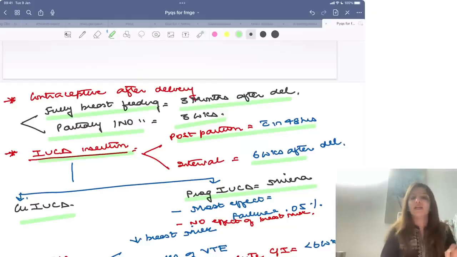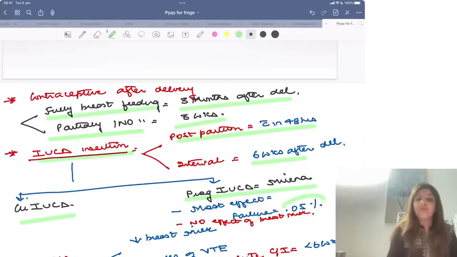Remember, Mirena is the most effective amongst all contraceptive methods. The failure rate of Mirena is 0.05%. And because Mirena has progesterone, progesterone has no effect on breast milk.